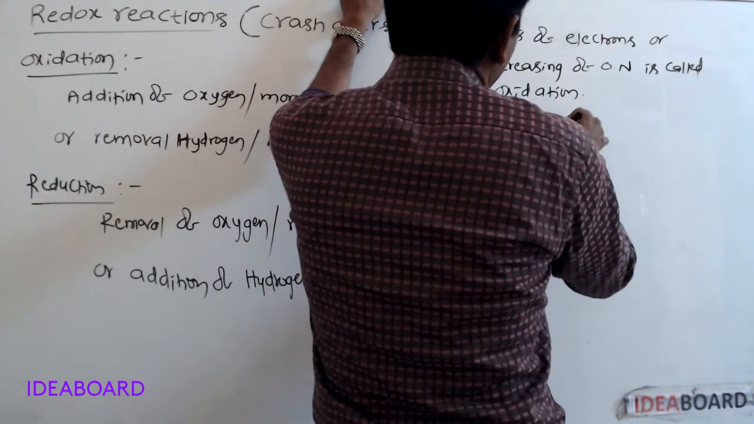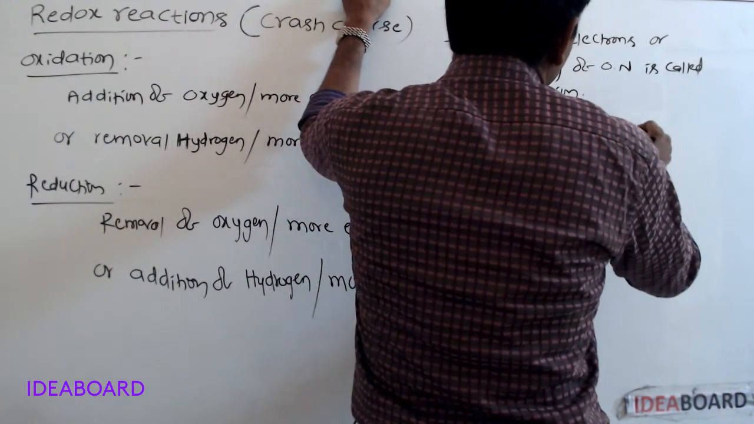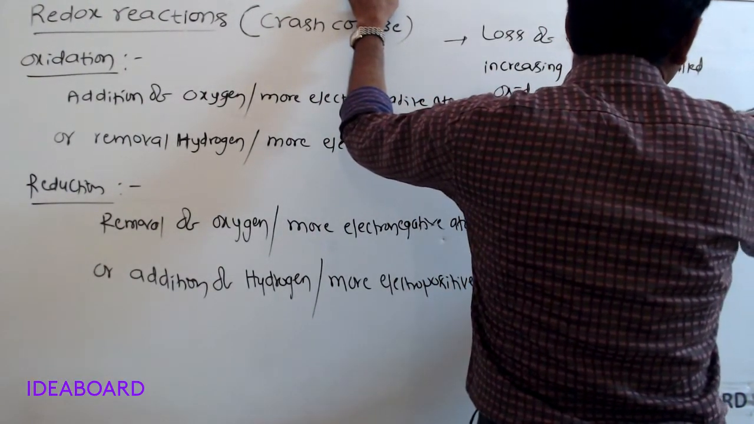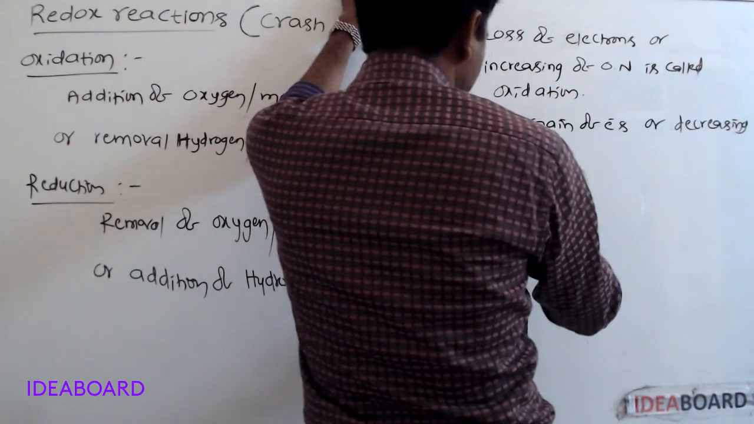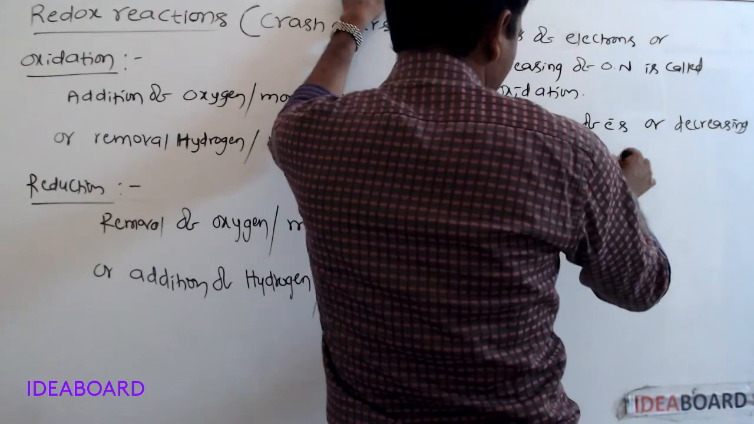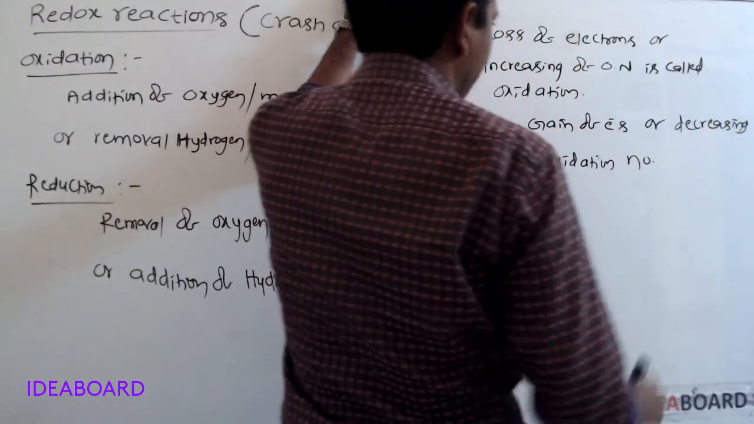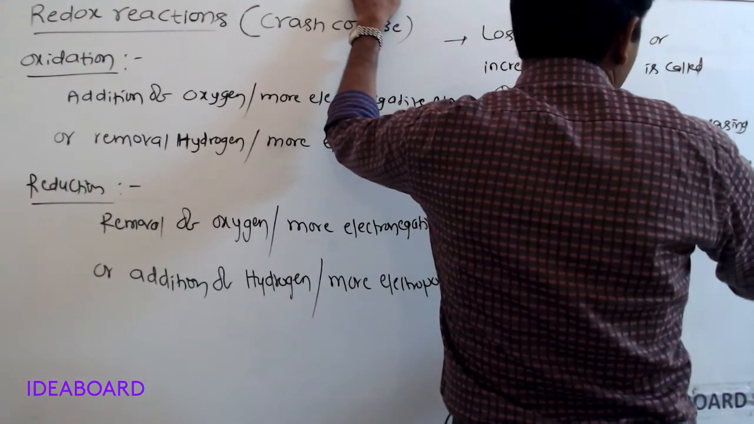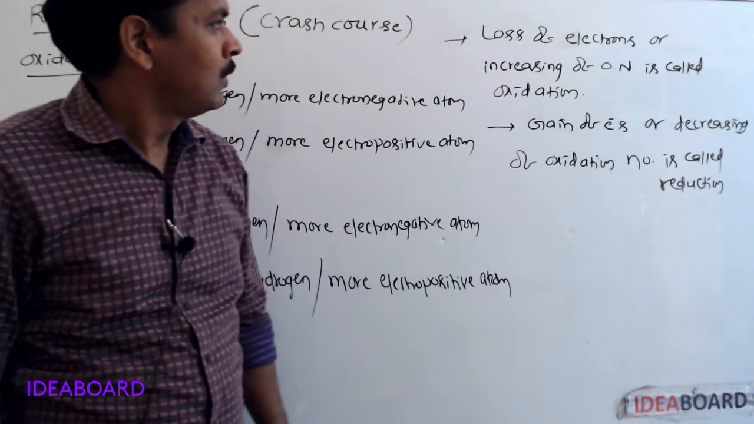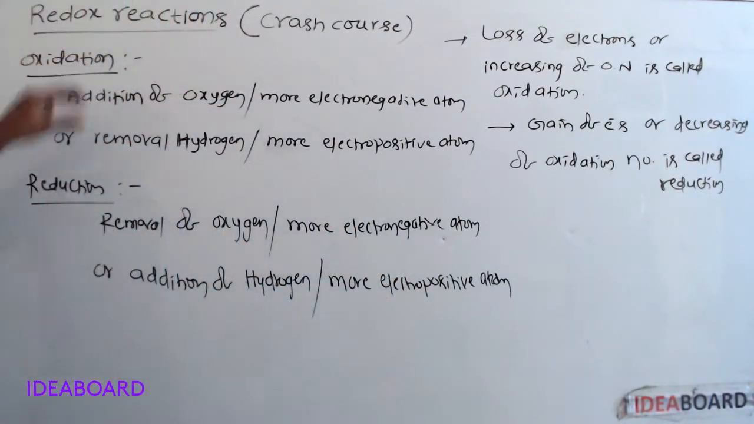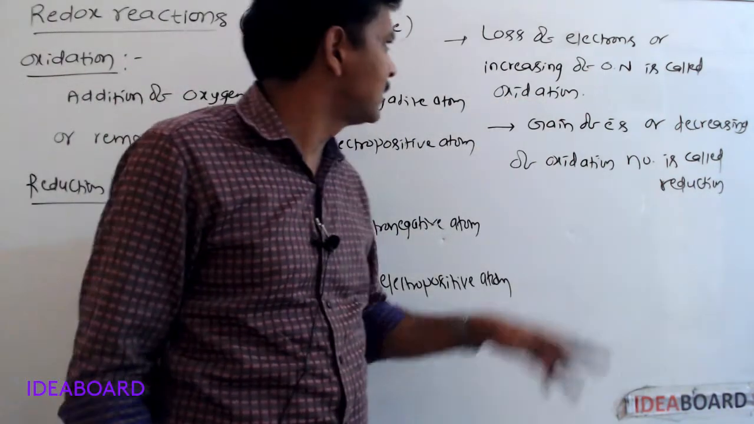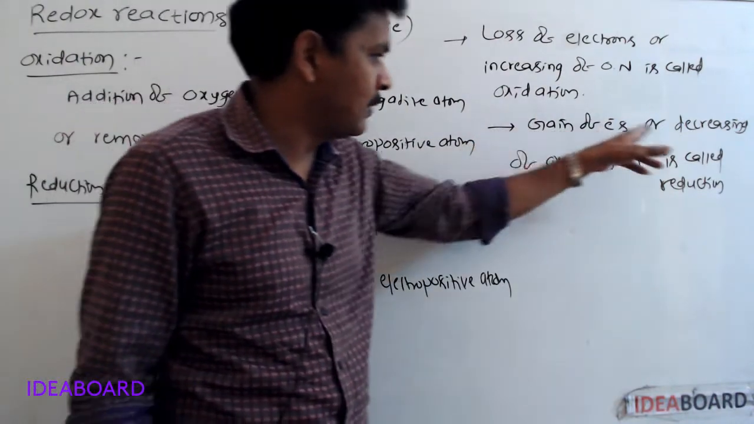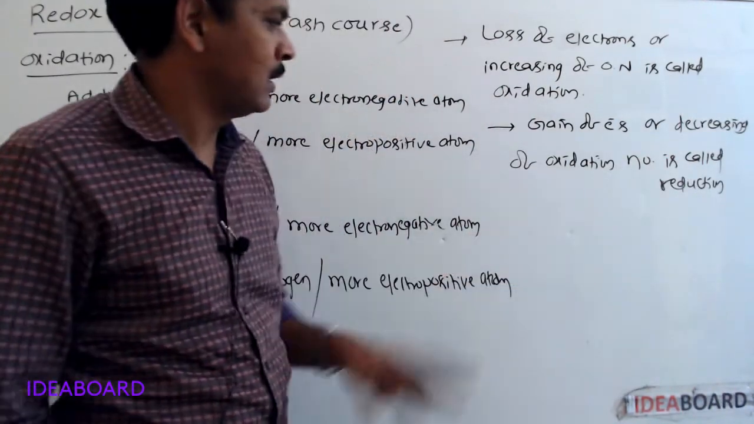Or, gain of electrons or decreasing of oxidation number is called reduction. According to the modern concept, loss of electrons or increasing of oxidation number is called oxidation, or gain of electrons or decreasing of oxidation number is called reduction.